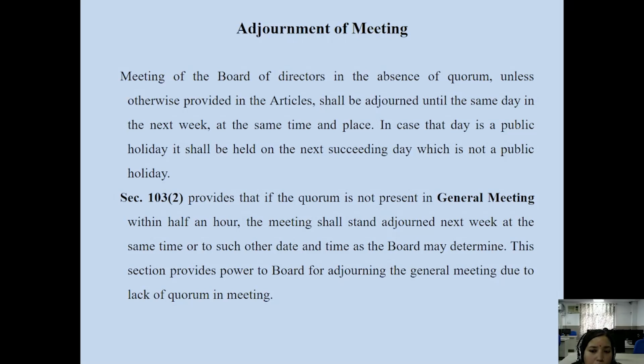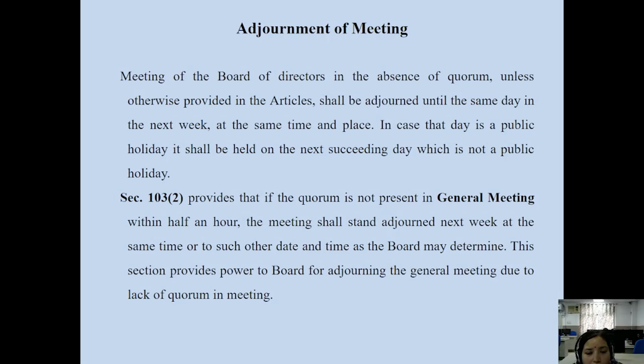But that day should not be a public holiday, and if it is declared a public holiday, then the immediate next day which is not a public holiday can be used for conducting the meeting of the company. So this is a condition for the adjourned meeting.